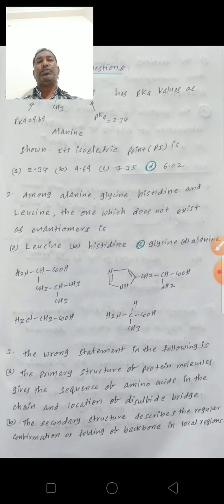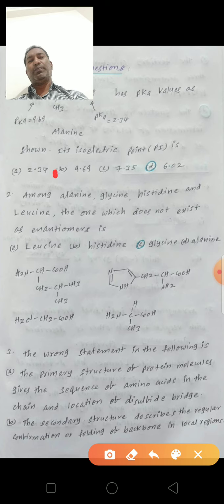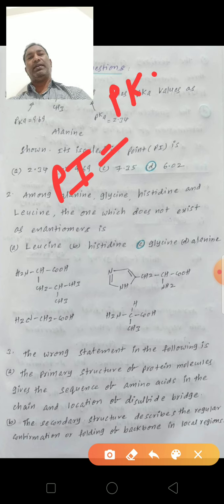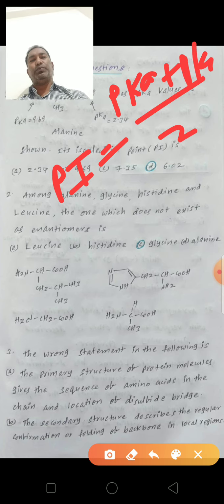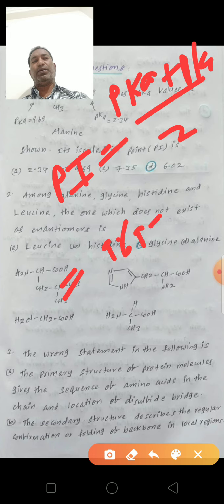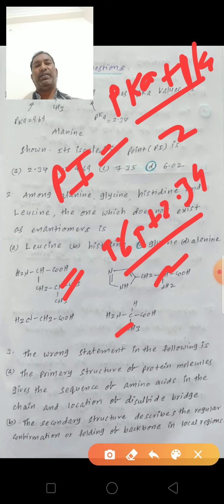Its isoelectric point, pI, is given by the formula (pKa1 + pKa2)/2. So (9.69 + 2.34)/2 gives 6.02.